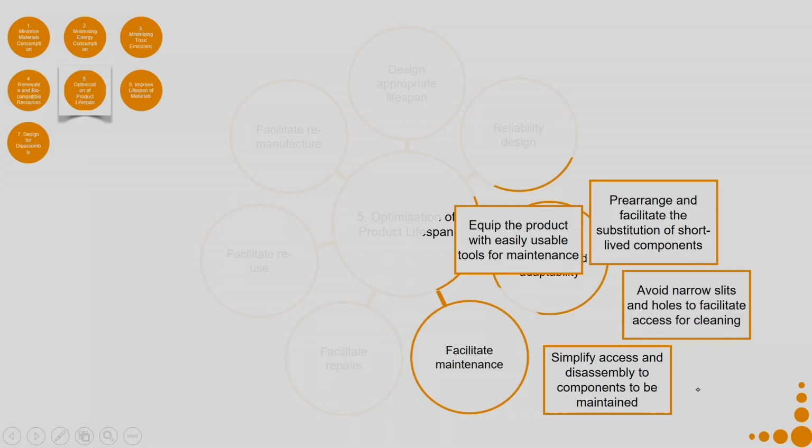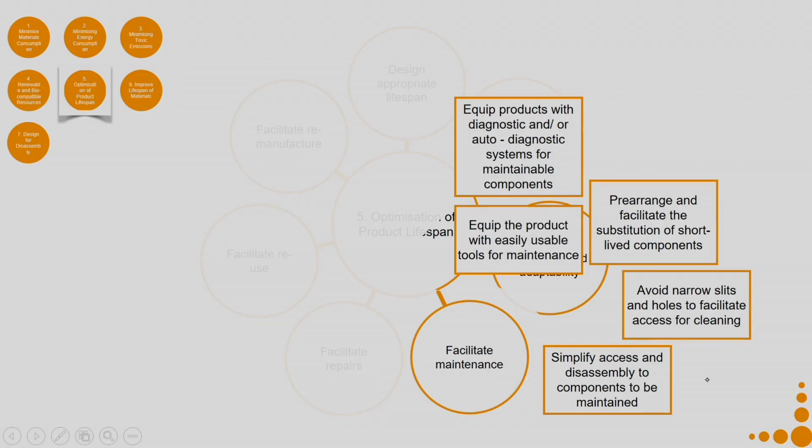So, I just remove that panel and I can get access to all the short-lived components. Equip the product with easily usable tools for maintenance. So, if you know a particular panel needs to be removed to do some maintenance, it should be removable by easily available tools and not a very special, very expensive tool.